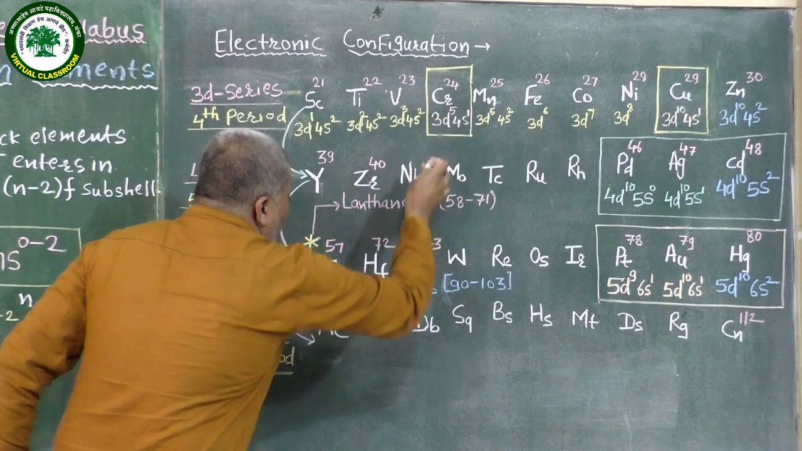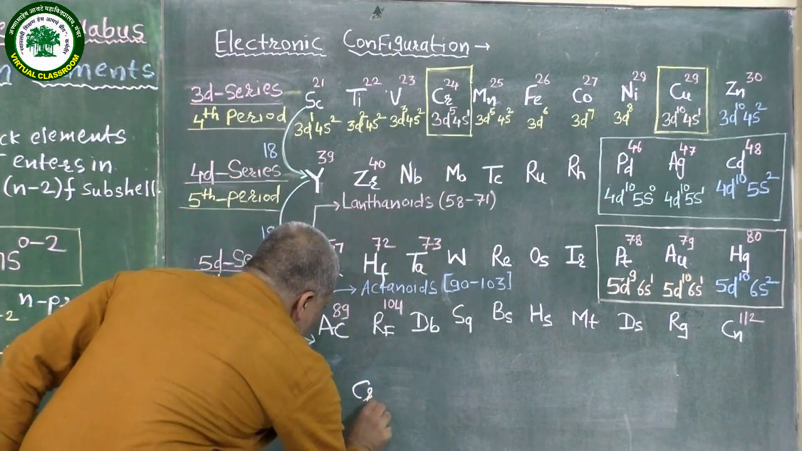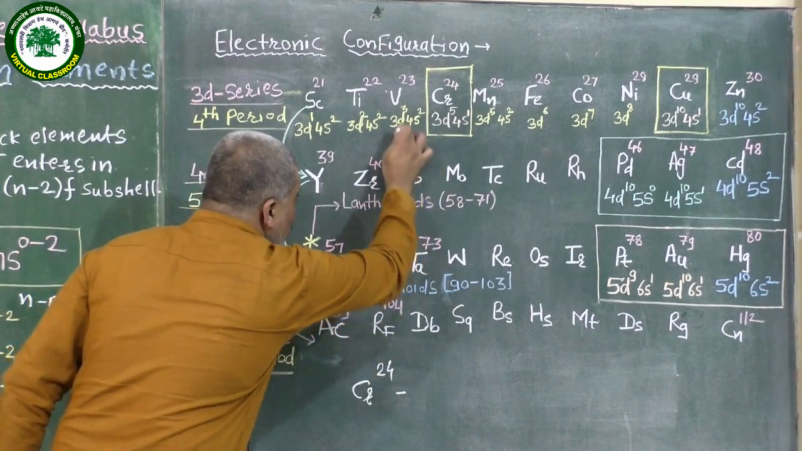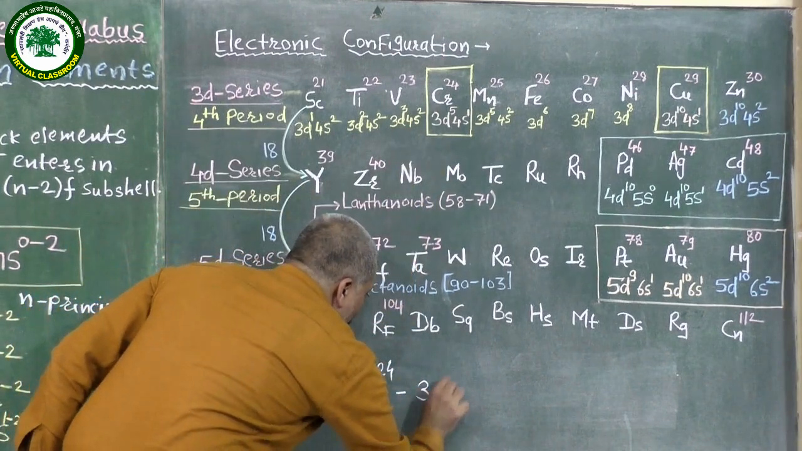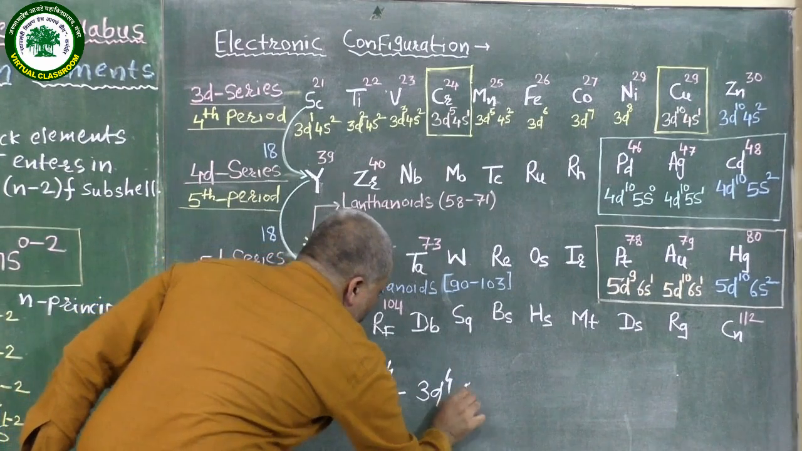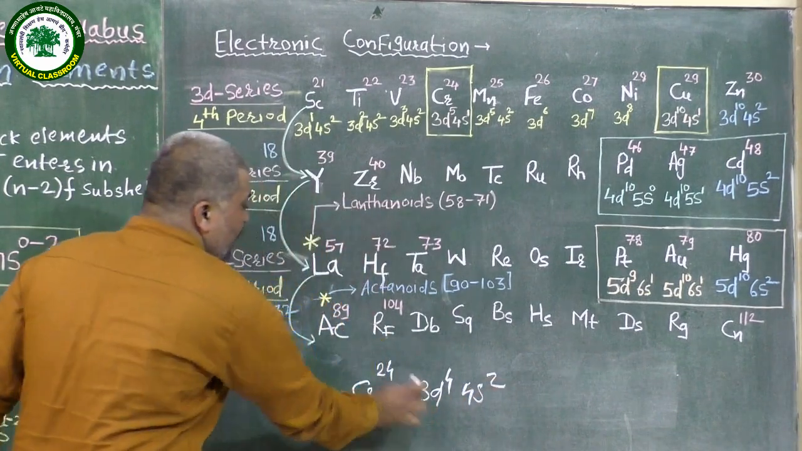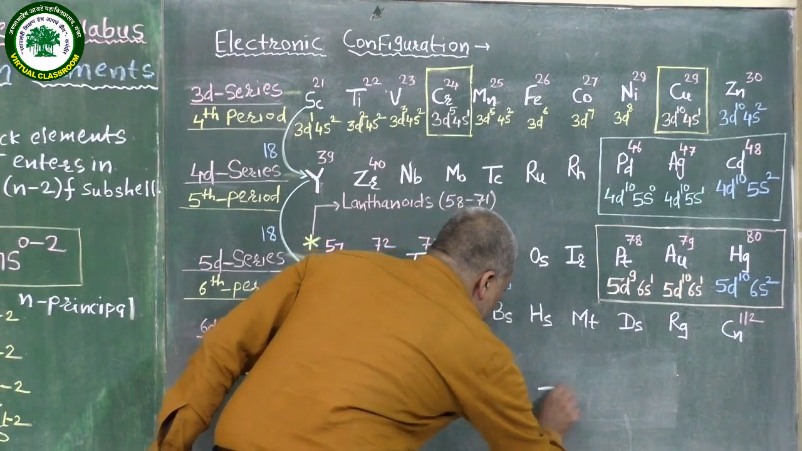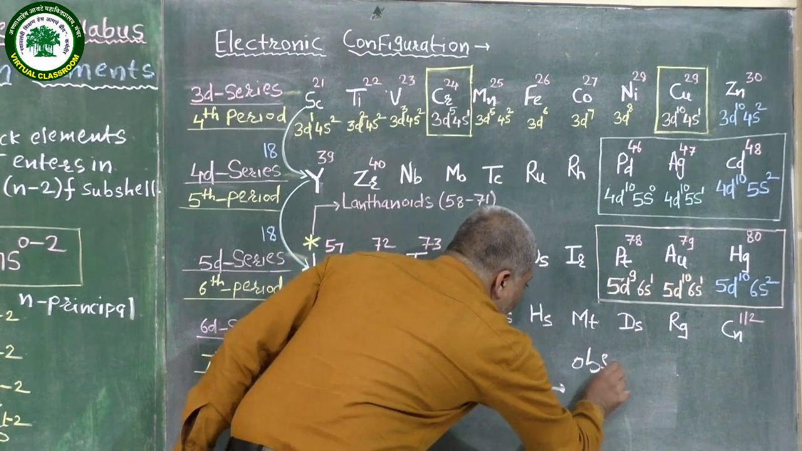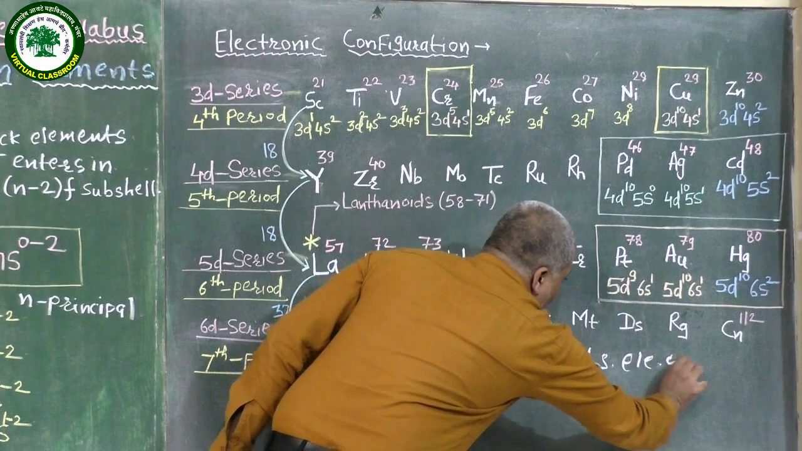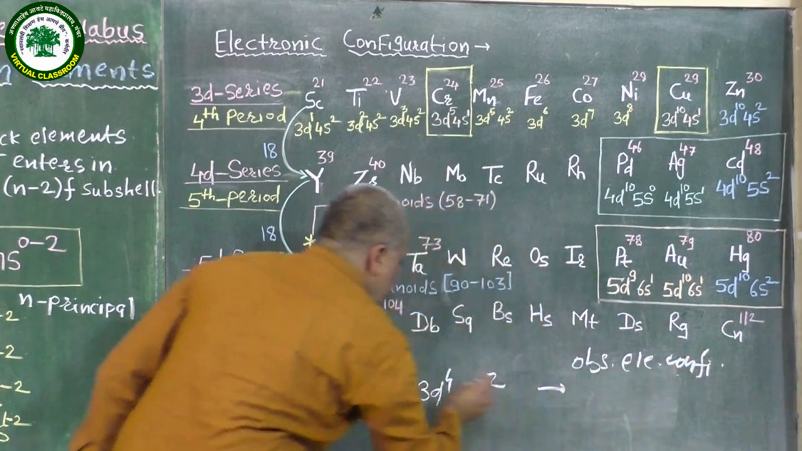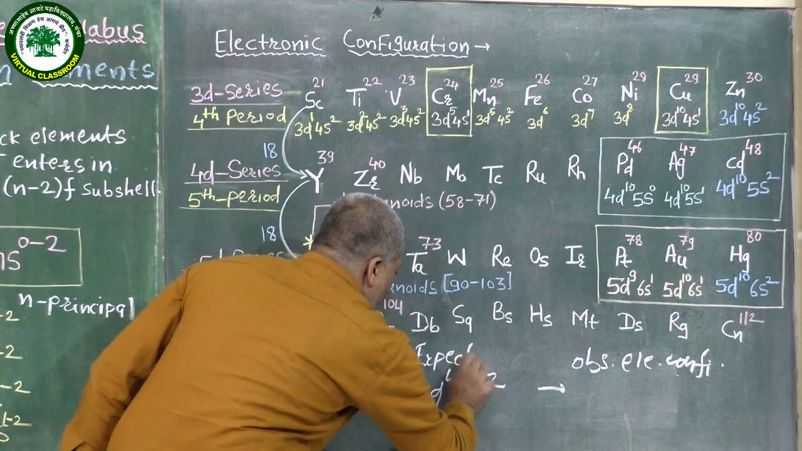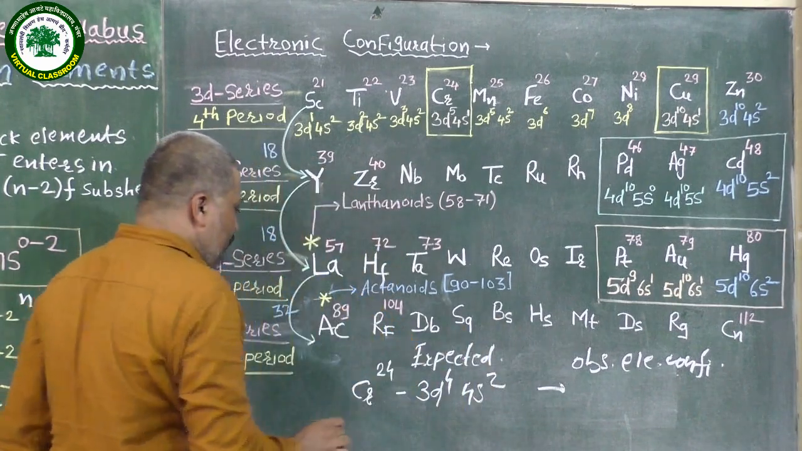According to our general regular view, chromium has atomic number 24, and the expected electronic configuration is what? 3d4 and 4s2 is the expected electronic configuration. But the observed electronic configuration is what? Let us see the observed electronic configuration.